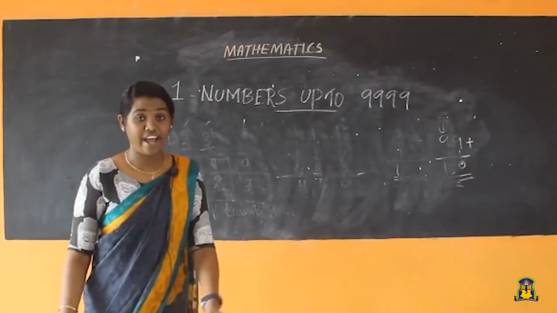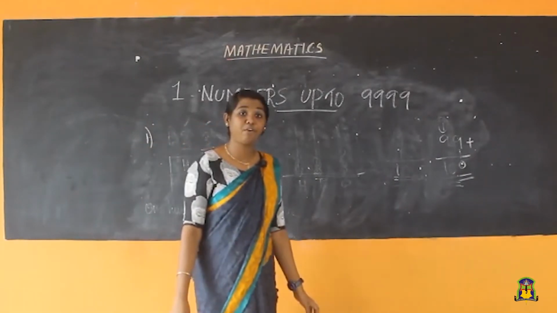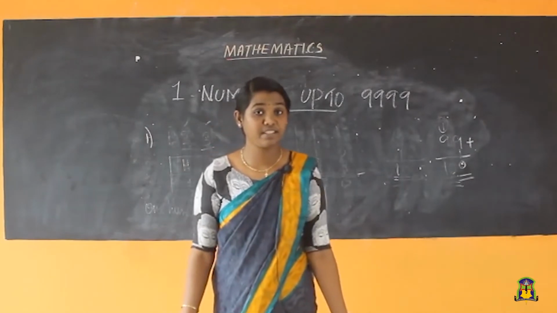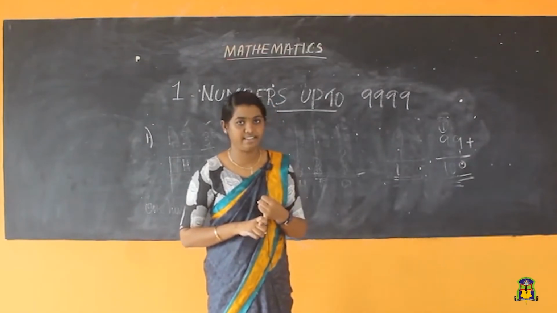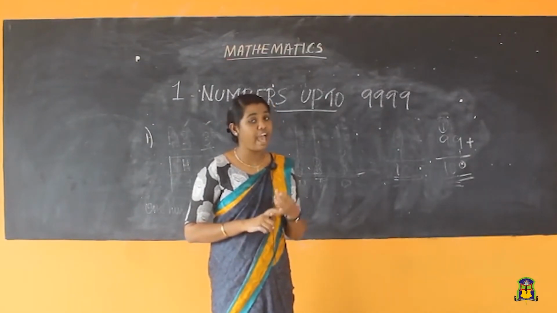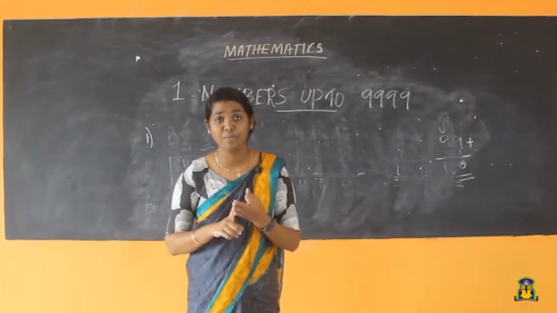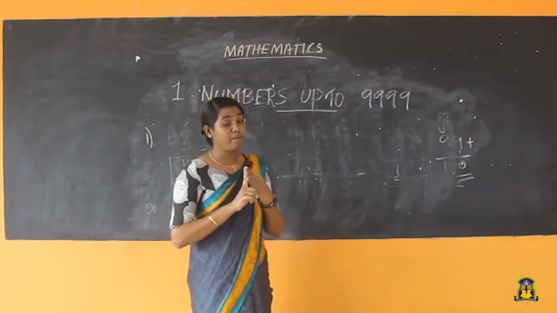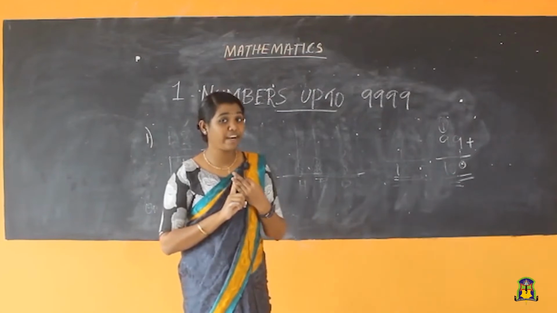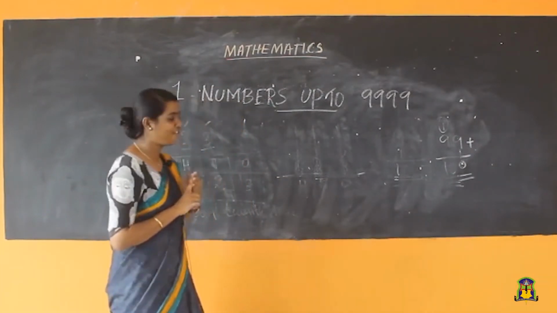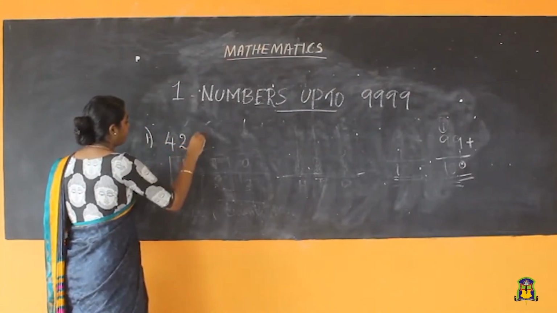Next, we can write the expanded form. What do I mean by expanded form? Expanded form is the sum of the place values in its digits. For example, if we have 3 digits, all these 3 digits will have their place values, no? When we add up all these place values, we will get our what? Expanded form. Okay children.